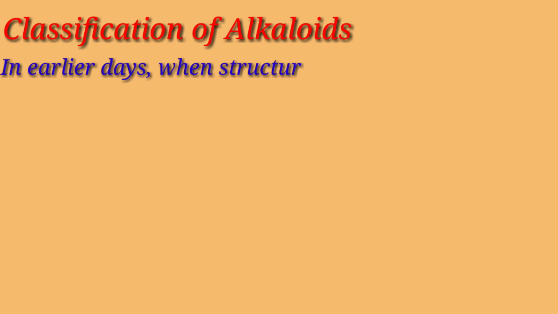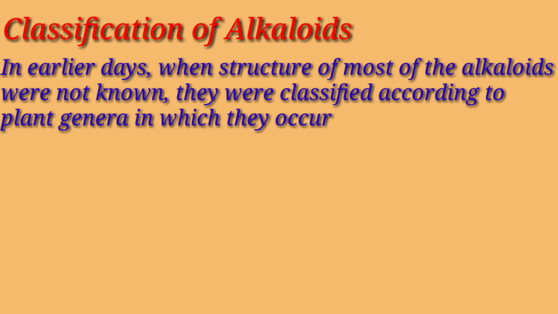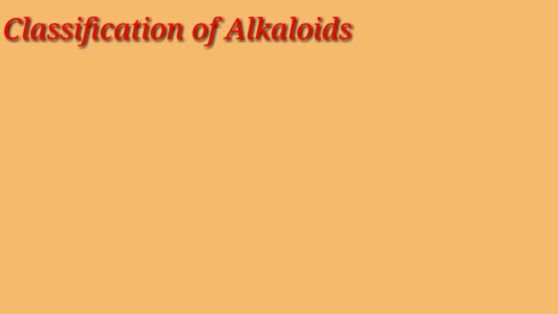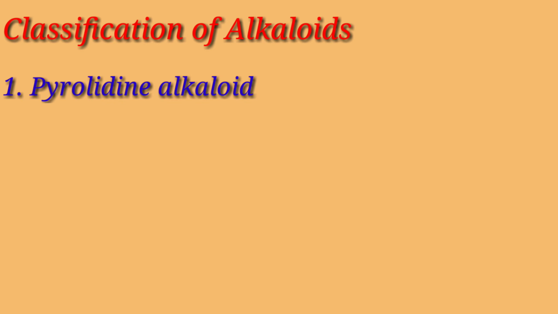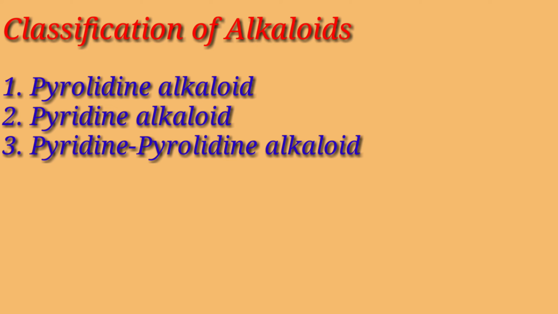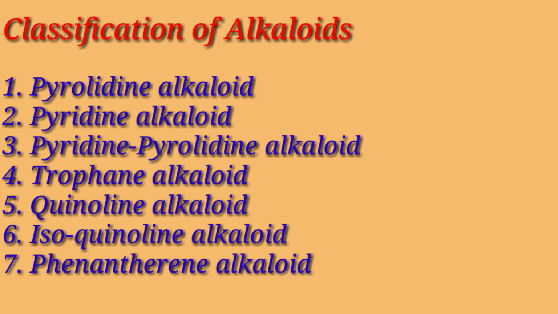In earlier days, when the structures of most alkaloids were not known, they were classified according to the plant genera in which they occur. But now, alkaloids are classified according to the main heterocyclic system present in them. So they are classified into the following types. First is pyrrolidine alkaloid, second is pyridine alkaloid, then pyridine-pyrrolidine alkaloid, tropane alkaloid, then quinoline alkaloid, isoquinoline alkaloid, then phenanthrene alkaloid and indole alkaloid.